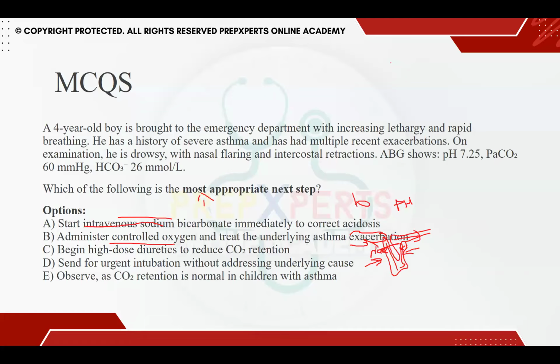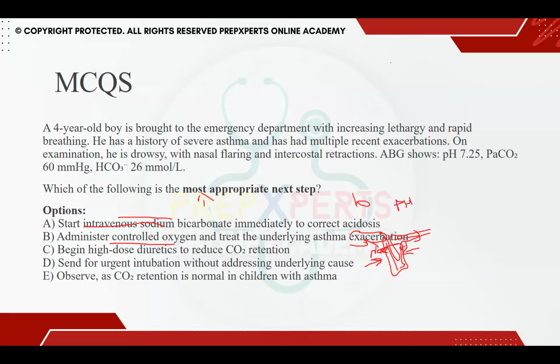So understand this thing. The pH is still on the lower side, 7.25. The PaCO2 is rising. So you did understand this is respiratory acidosis. But the bicarb is in the normal range. So that means there is no compensation occurring inside this child right now.